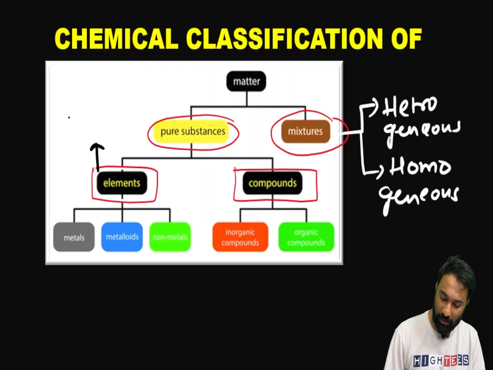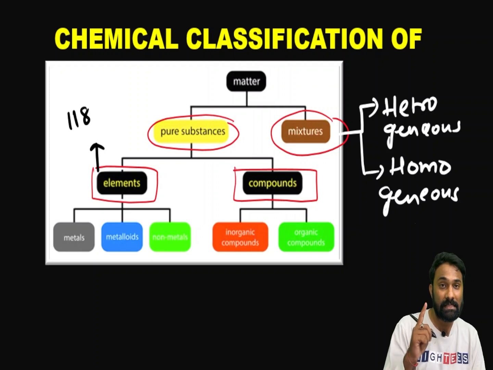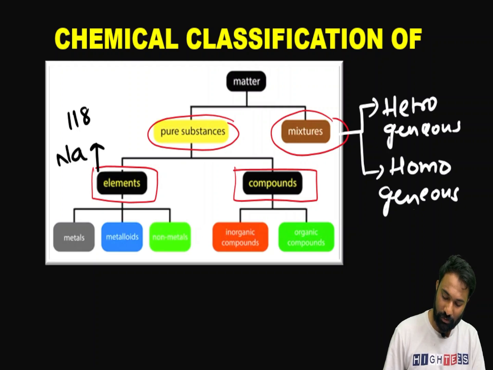In our chemistry we are going to see 118 elements, and an element has the same atoms. Example, if you take sodium, it will contain sodium atoms only. If you take helium, it will contain helium atoms only. And if you take O2, this is a molecule, but it has the same atoms.